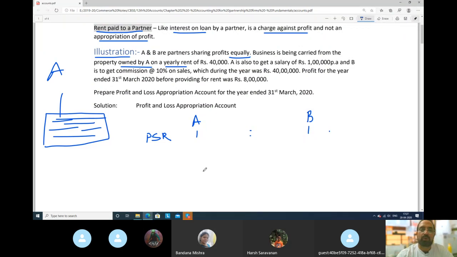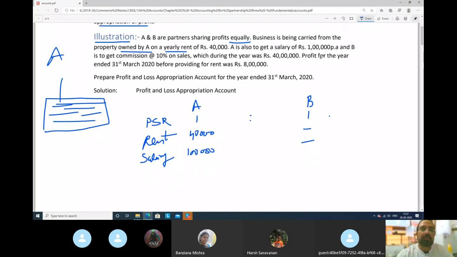So rent will go to whom? We will write here: rent will go to A, 40,000 rupees. Is B getting any rent? No, B is not getting any rent. A is also to get a salary of 1 lakh rupees per annum. So we will make a note of it. These are all working notes. Salary, 1 lakh rupees. Is B getting any salary? No, B is not getting any salary.